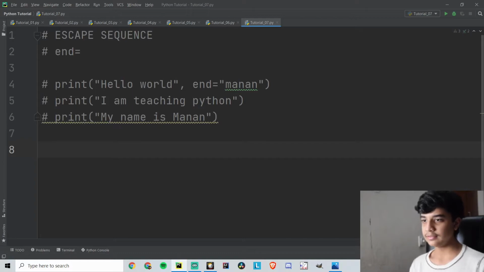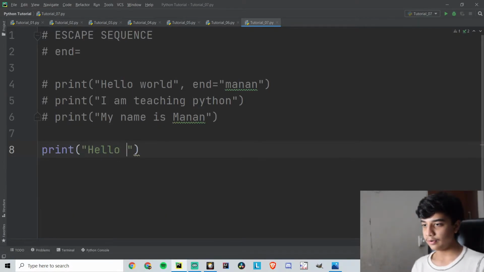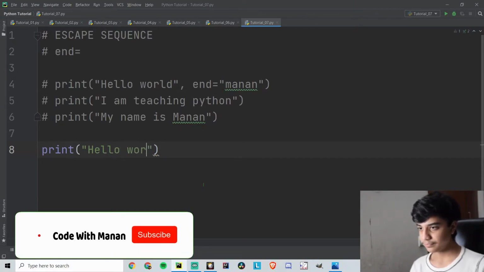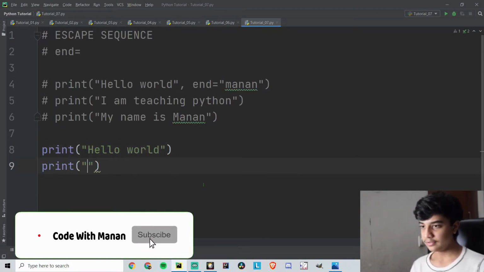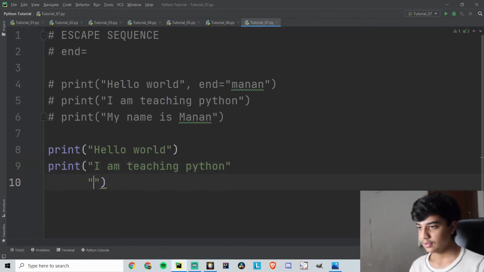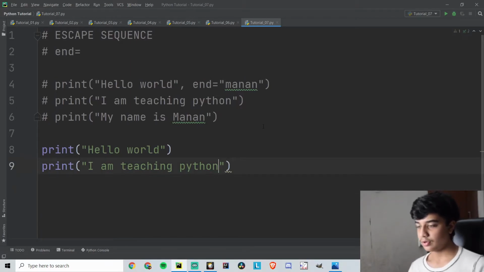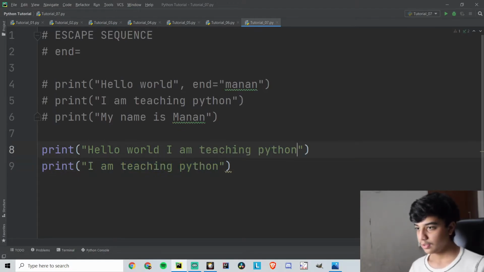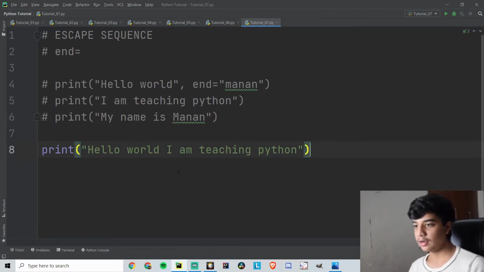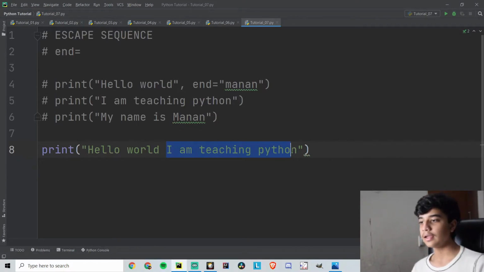Now the next thing is escape sequences. Let's say I want to print hello world, and then I duplicate this. But what if I want to print this whole thing in one line, and then print part of it in another statement?